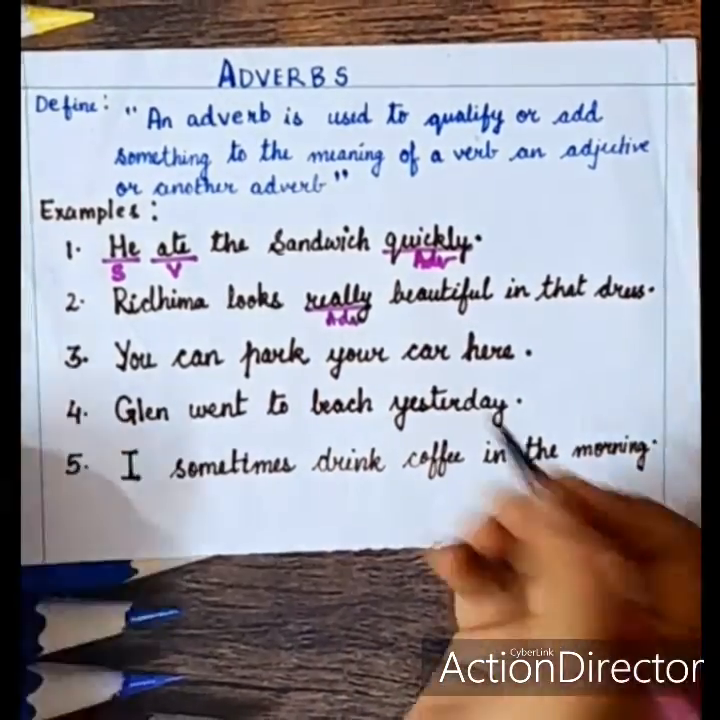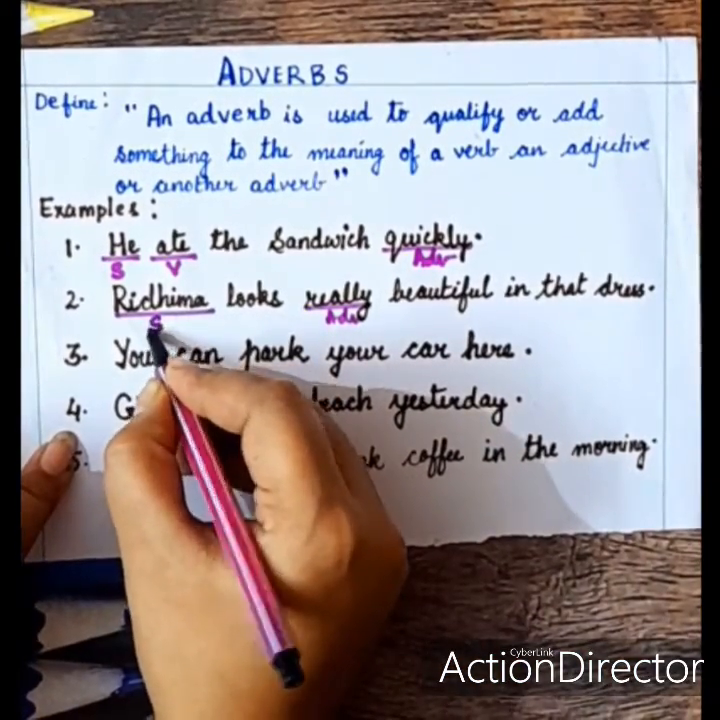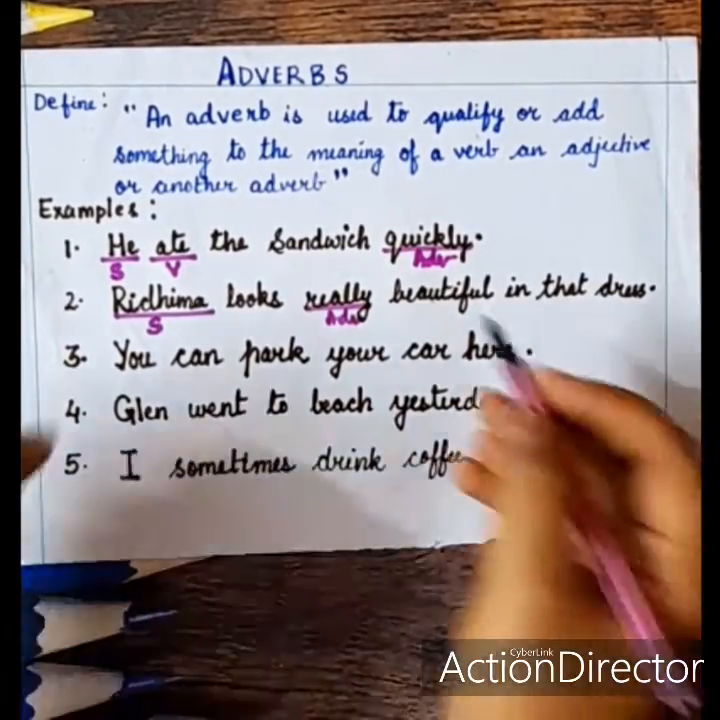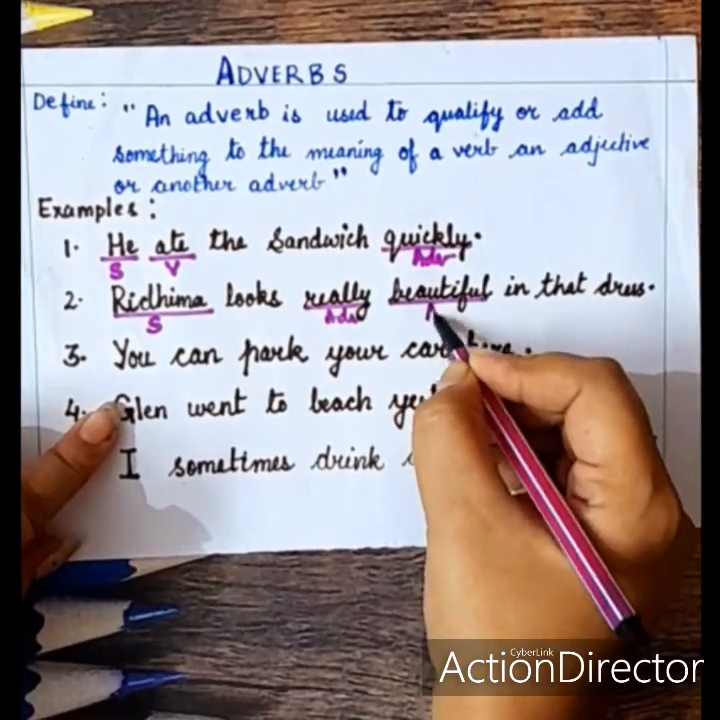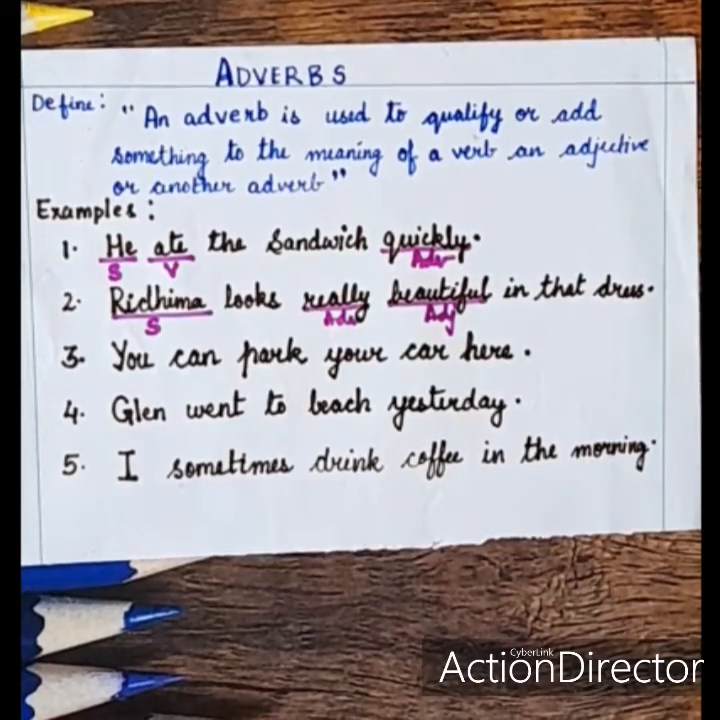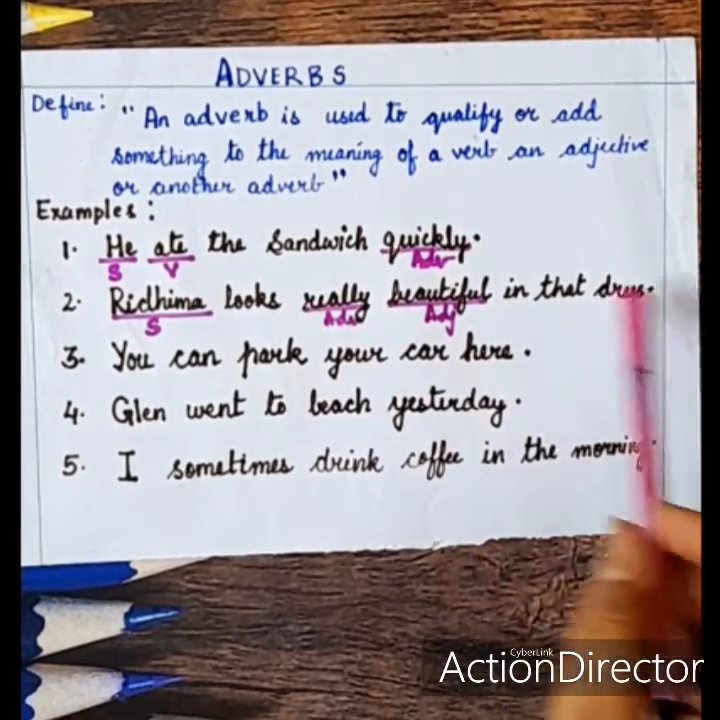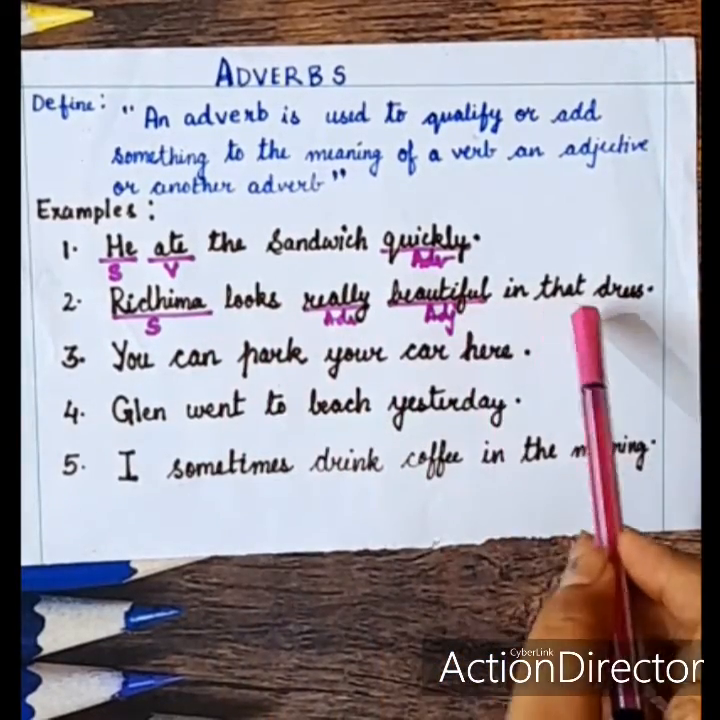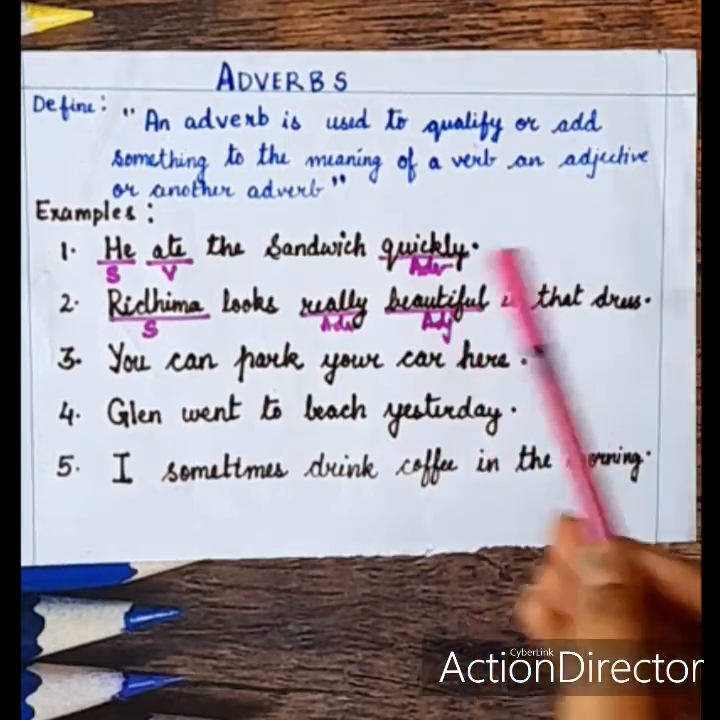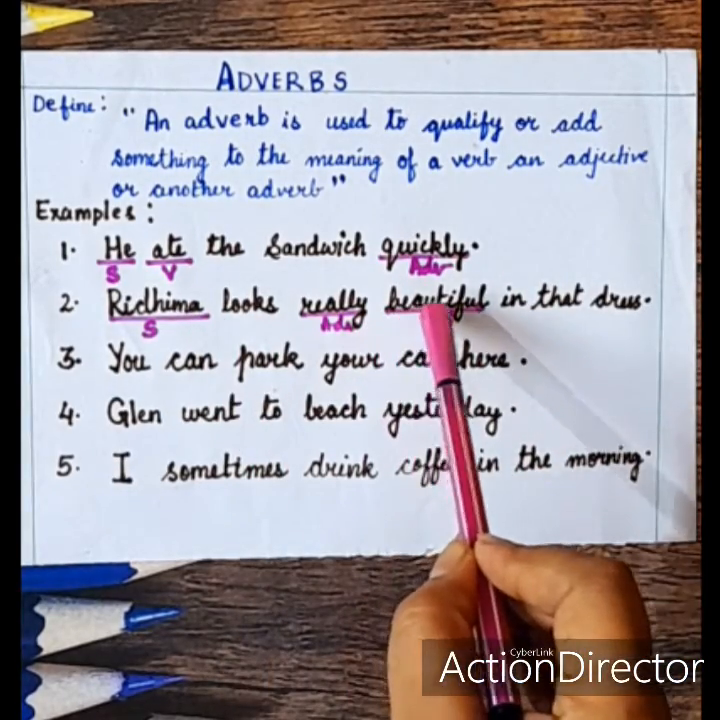So, what is the subject here? Ridhima. Ridhima is the subject here. So, do you find any verb here? No, but there is an adjective here, and the adjective is beautiful. Now, in this sentence, how beautiful Ridhima looks in the dress. This is the answer. Ridhima looks really beautiful in this dress. She is really beautiful. It means very beautiful. The adverb really modifies the adjective here, beautiful. That means it gives information about the adjective, that is really.